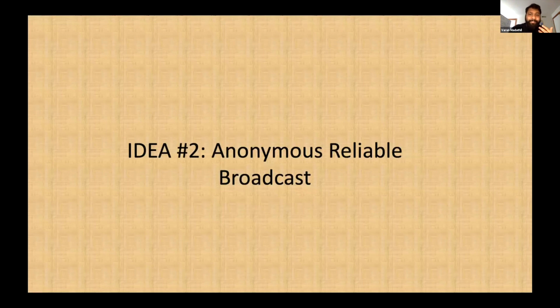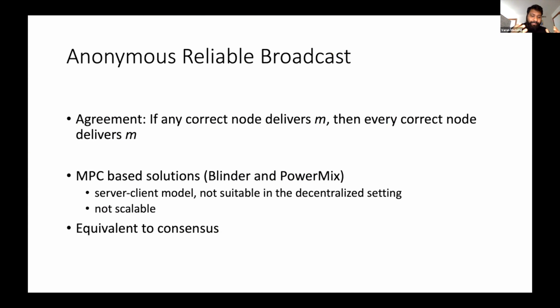So the next idea is, can we use anonymous reliable broadcast to solve the problem? What is anonymous reliable broadcast? These are protocols that come with a very strong agreement property, which says that if any correct node delivers message M, that is, an honest party has received a message M in its buffer, then every other honest party will also receive the same message M. Now, to implement this over a permissionless network is quite challenging. It'll be very difficult to do, but there exists recent work on MPC based solutions like Blinder and Permix,